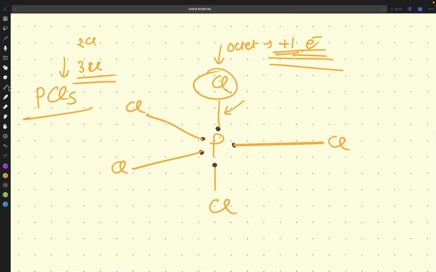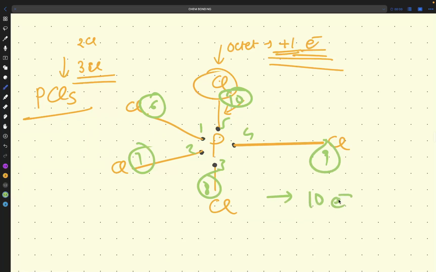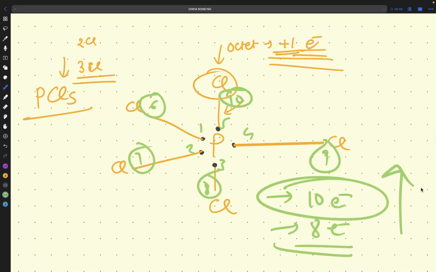Now add the number of electrons. How many electrons are present here? 1, 2, 3, 4, 5, 6, 7, 8, 9, 10. You will say, sir, why are you adding this? Because sharing of electrons is there, so I have to add the lunch box here. So phosphorus has 10 electrons. How many do we need? We need 8 electrons. Why did these 2 electrons more come here?